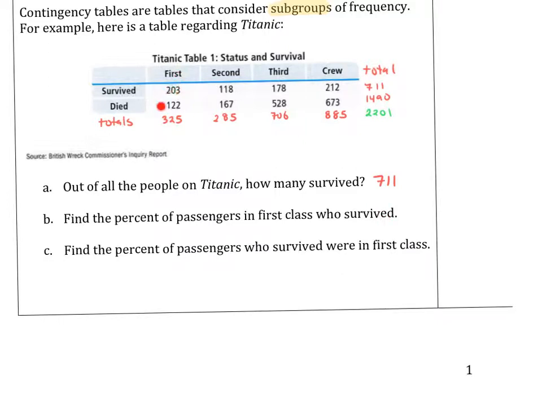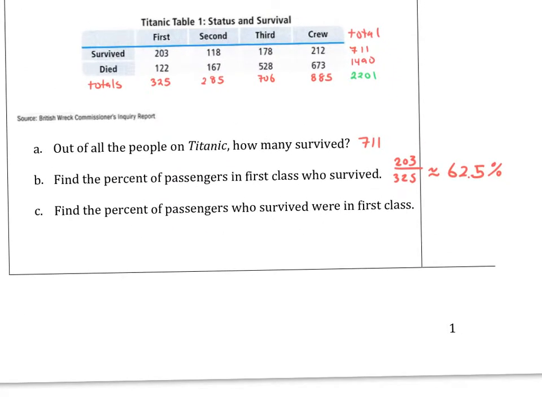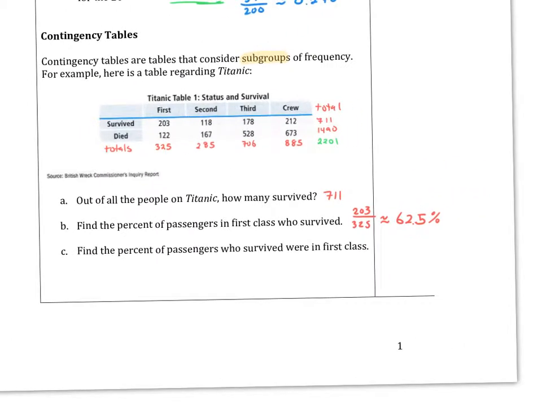Part B, find the percentage of passengers in first class who survived. So first class percentage of survivals would be the 203 divided by the total of first class passengers, the 325. Now find the percentage of passengers who survived who were in first class. So it's a different way of asking it. What we did was take the first class survivors divided by the total first class.